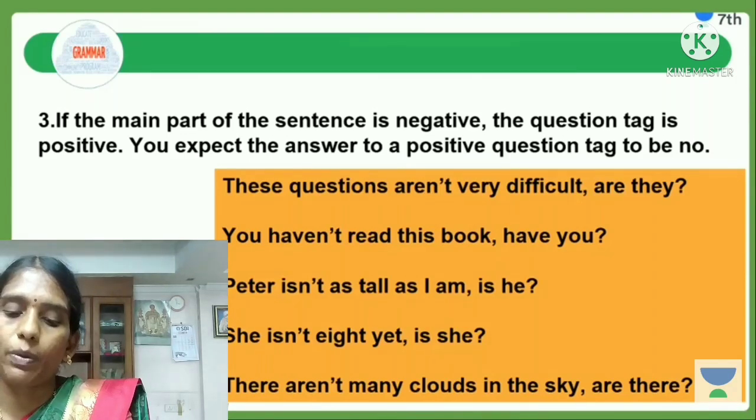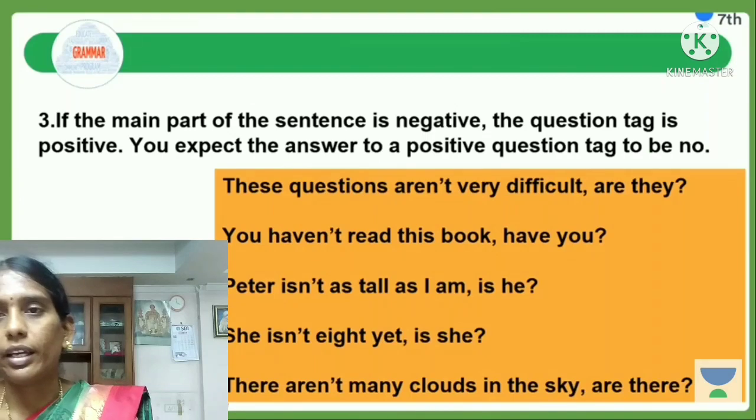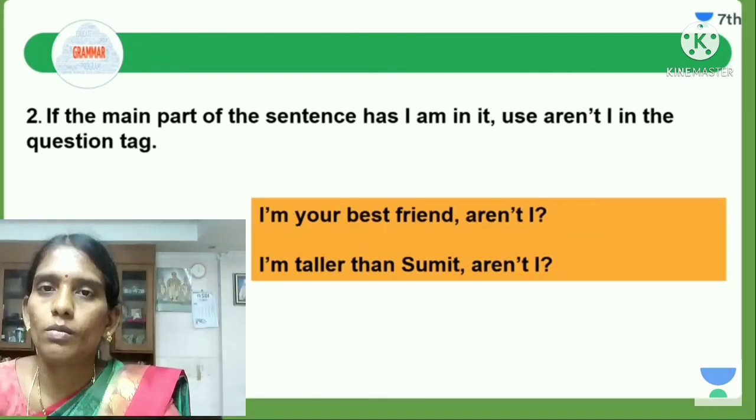They give some more examples. I will read them. Peter isn't as tall as I am. Question tag: is he. She isn't eight yet. Question tag: is she. There aren't many clouds in the sky. Question tag: are they. These are all negative statements, that's why we use a positive question tag.